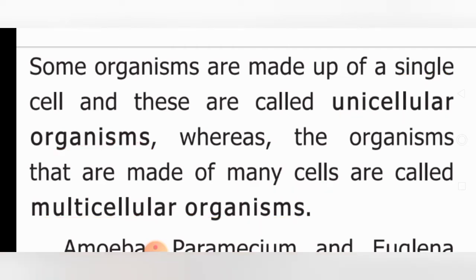Is it clear, children? Are you able to distinguish between unicellular and multicellular organisms? Yes, good.